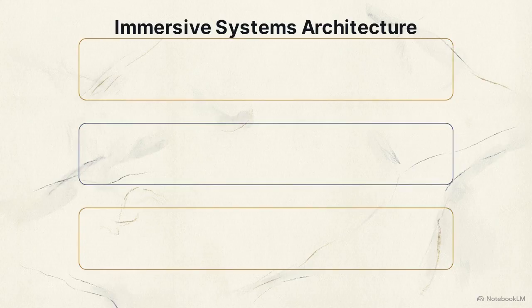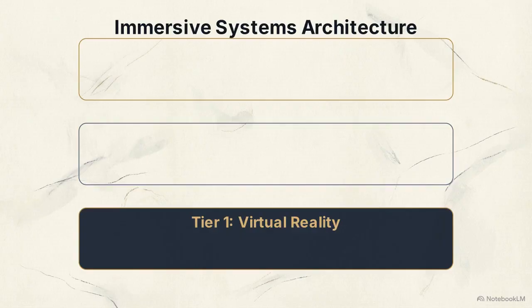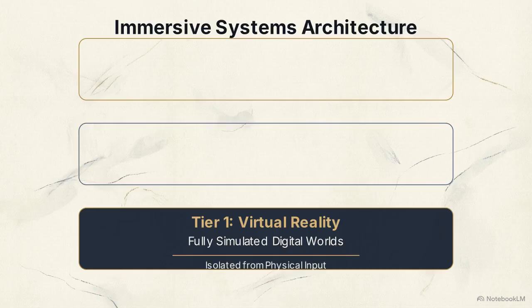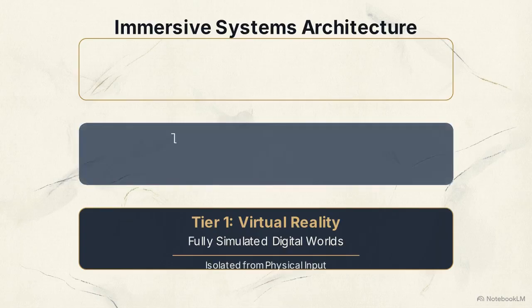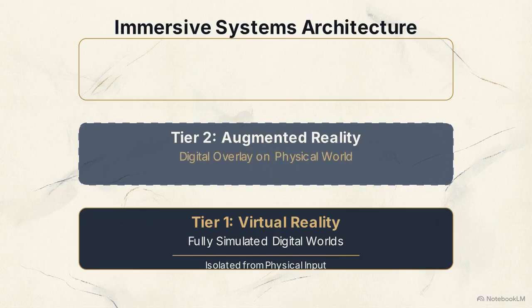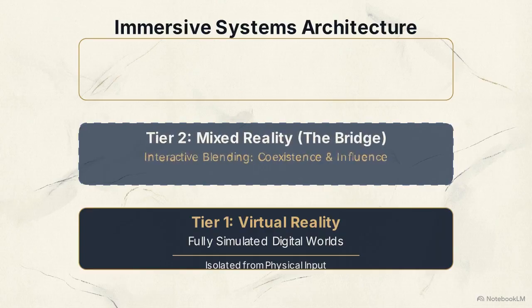Tier 1 is virtual reality. These are entirely simulated digital worlds generated inside head-mounted displays, cutting the user off from physical input. Augmented reality differs by overlaying digital elements onto the physical world, maintaining the user's visual connection to their actual environment. Mixed reality is the critical bridge. It is an interactive blending where physical and virtual elements coexist and actively influence one another.